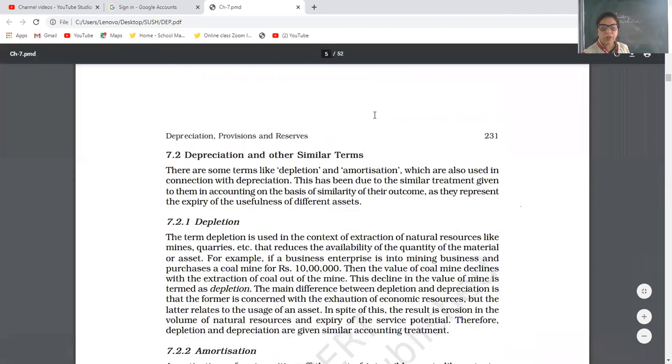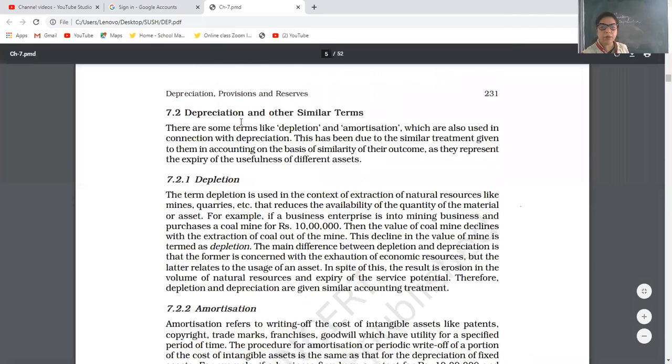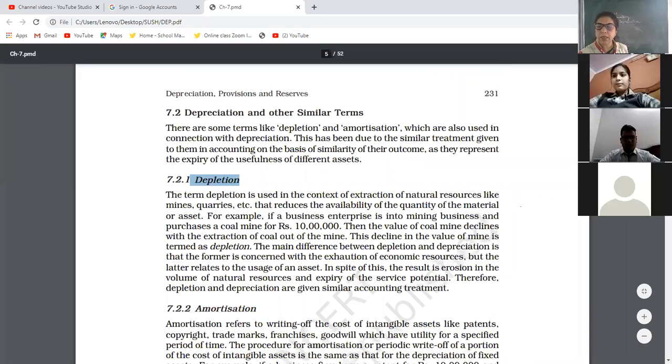Then now we are on a very important topic, that is depreciation and other similar terms. See, my dear children, depreciation and other similar terms: one is depletion. One is depletion.